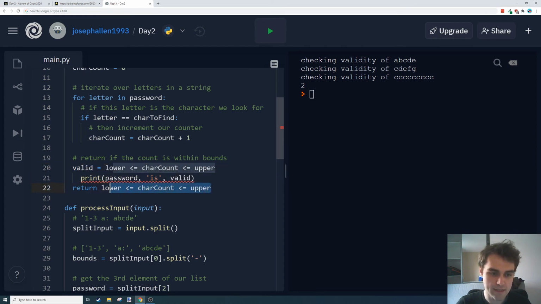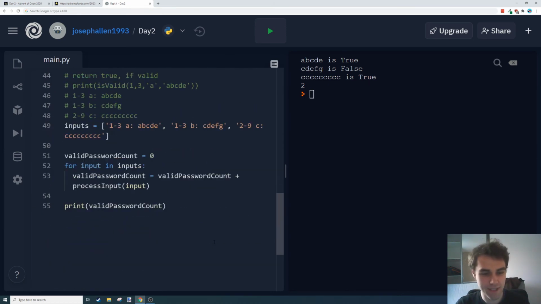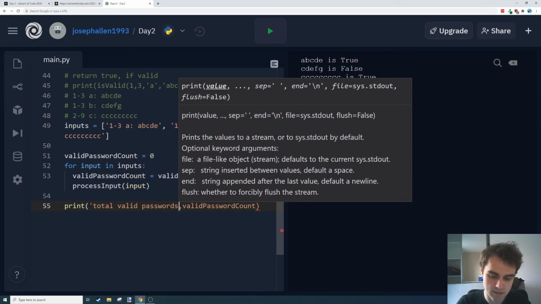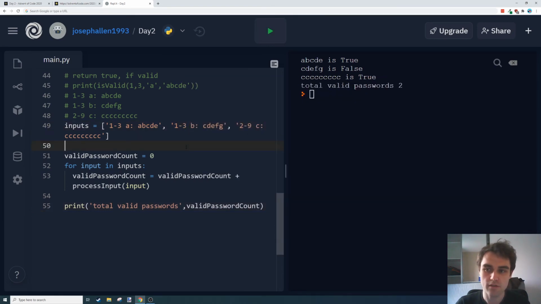So I can do valid, and that needs to be unindented. I don't really want to write an if statement here, so I'll just leave it like that for now. We could make that a bit more readable later. Okay, and we've got our answer: 2. Total valid passwords, valid password count. Nice, so we've got the correct answer there for 2.